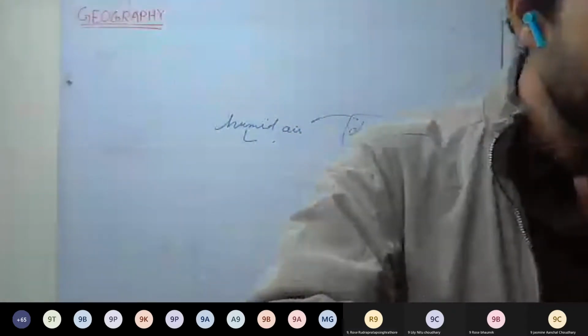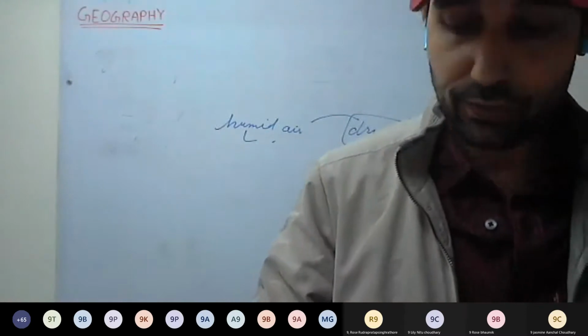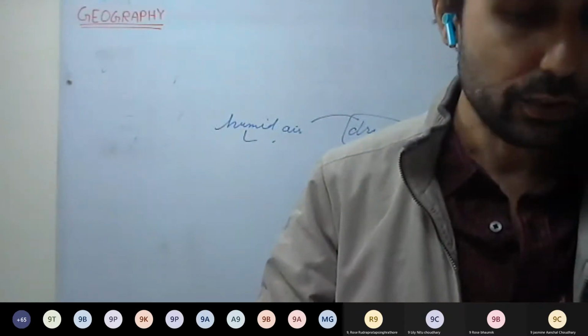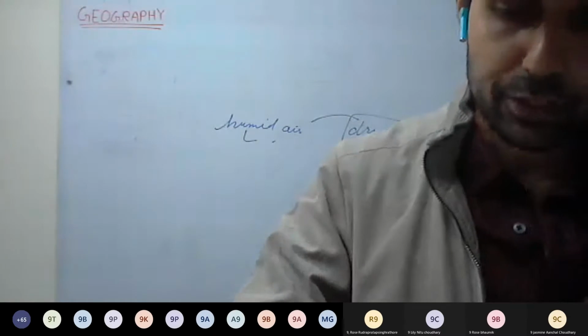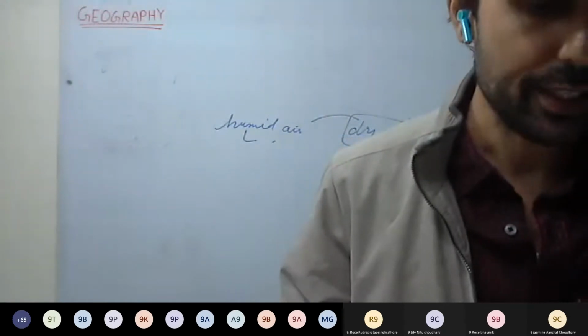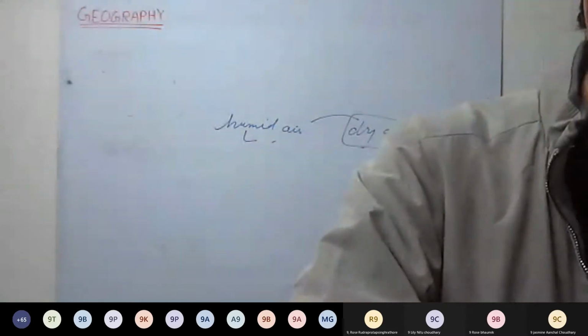So you can write these three to four points. It is given on page number 125 as well, in the mind map: altitude, pressure of water vapor, temperature, rotation. So it is written: moist air exerts less pressure than dry air. The reason we'll see afterwards.